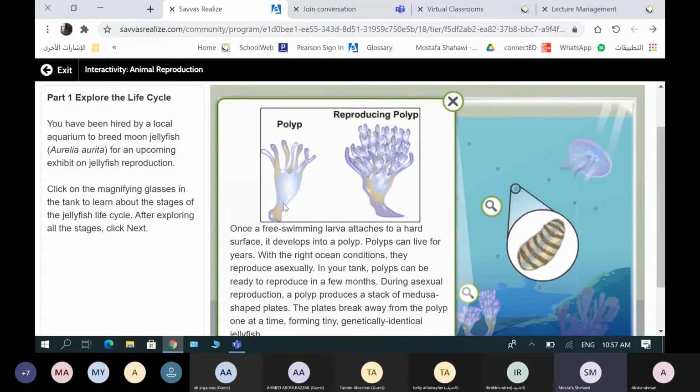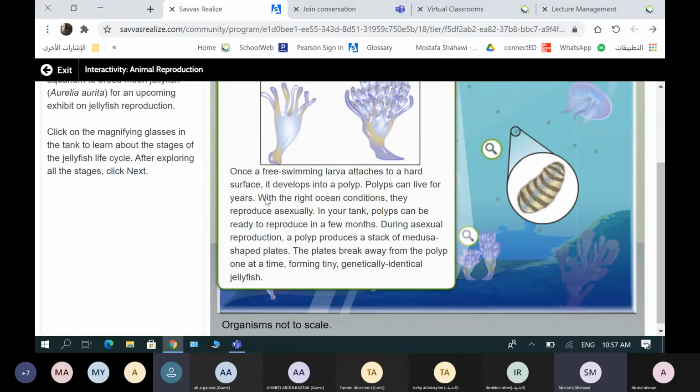Read this one. This is polyp and this is reproducing polyp. Read this one here. Okay.